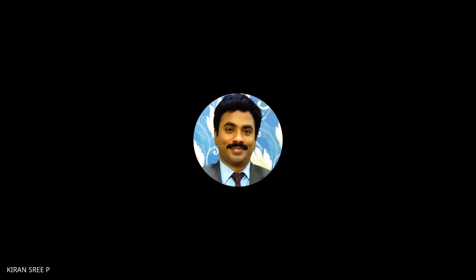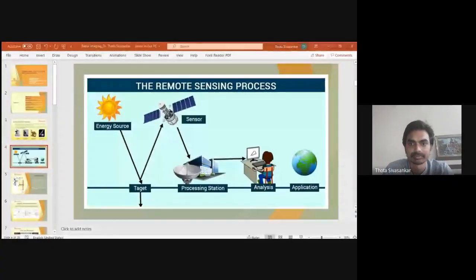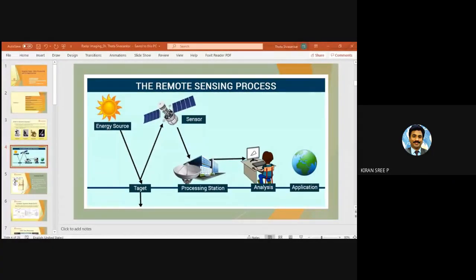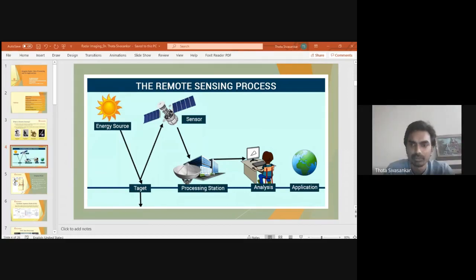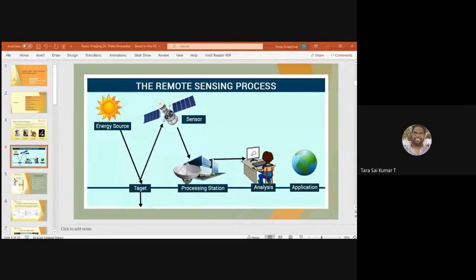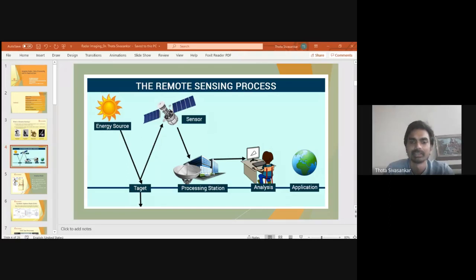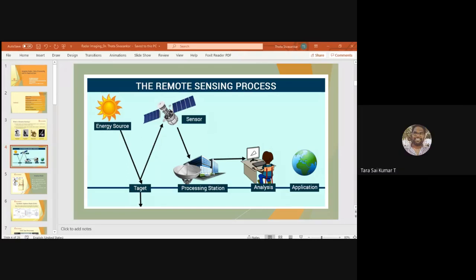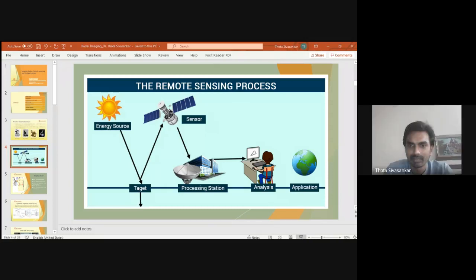You press F5, then you will get the entire slideshow. Yeah. The same thing I'm doing. Is it moving, sir, now? Once change the slide, sir. I'm changing it. I mean. No, sir. It's fixed. Sir, go for the slideshow, sir. Go for the slideshow. Then I think I have already.